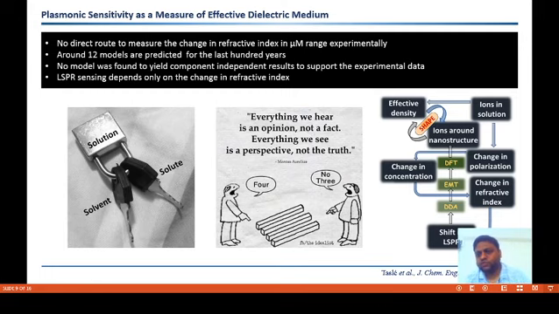Whenever an ionic solution is present, it causes two kinds of change in the solution: the change in polarization, and thereby the change in concentration, which leads to the change in refractive index and brings about the change in LSPR. In other words, they change the effective density of ions around nanoparticles, which could be termed as an effect of the shape of the nanoparticles.